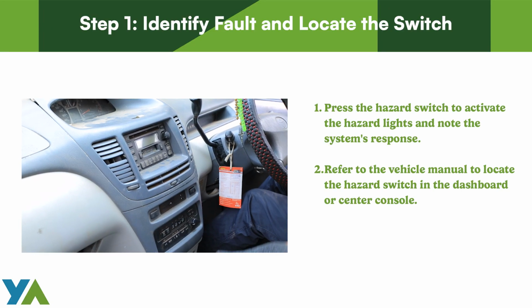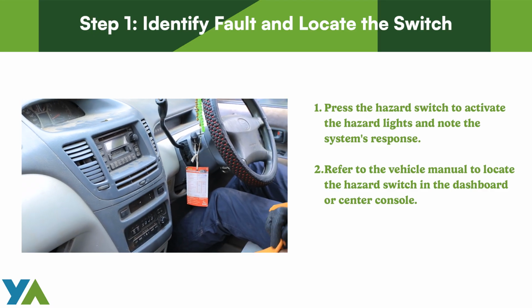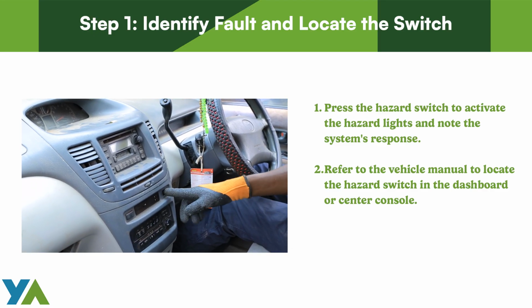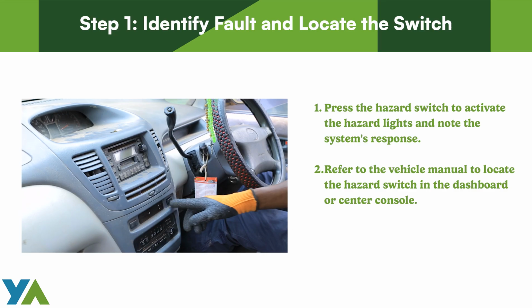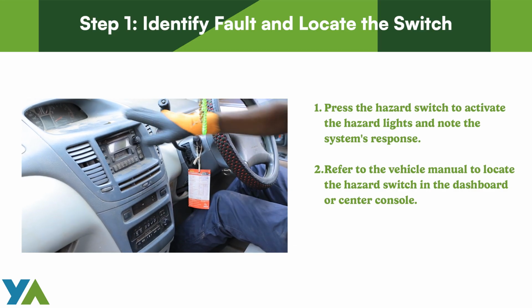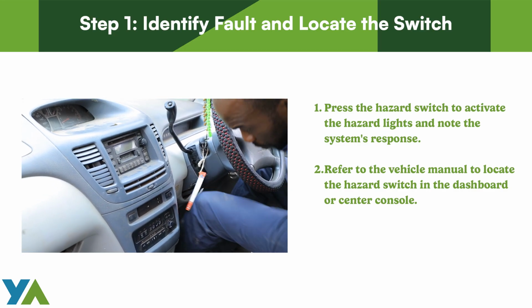Step-by-step instructions. Step 1. Identify fault and locate the switch. 1. Press the hazard switch to activate the hazard lights and note the system's response.